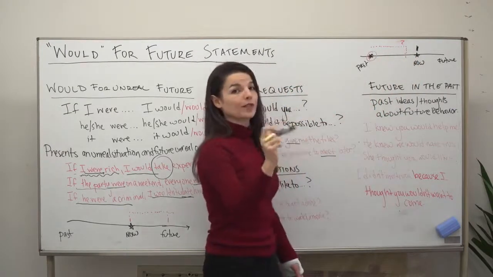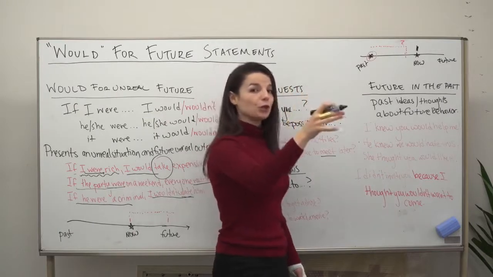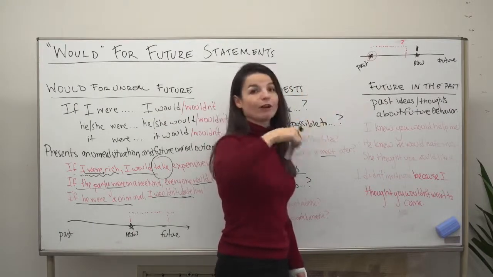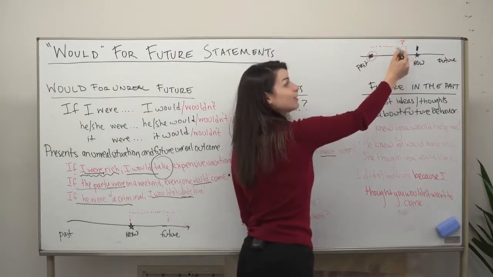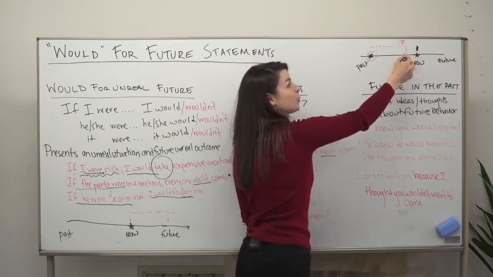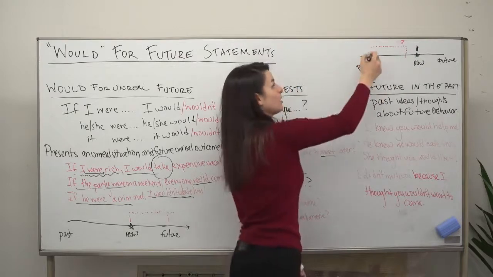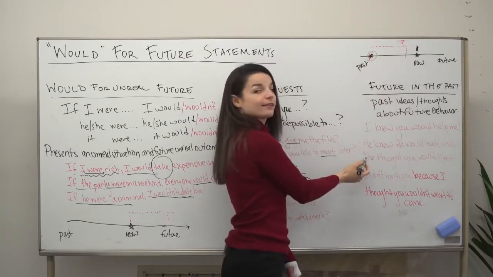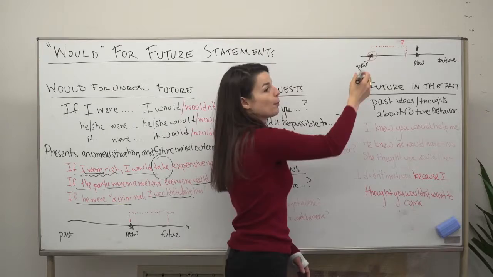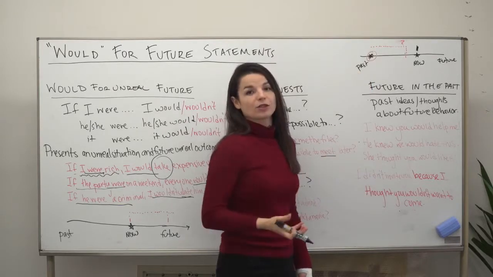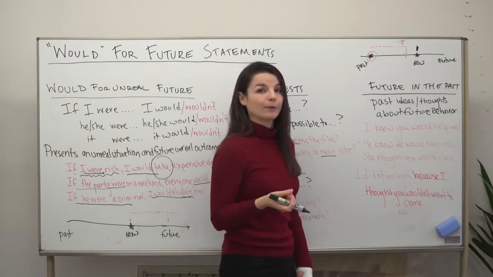He knew, some other guy, somebody, knew that we, the people involved in this situation, would hate whatever is happening at this point in time. So the speaker, or rather he in this sentence, knew here in the far past that the other people in the situation would hate whatever is currently happening.